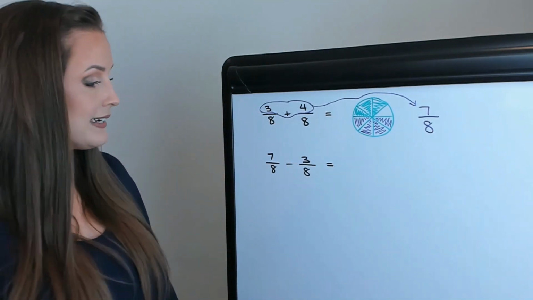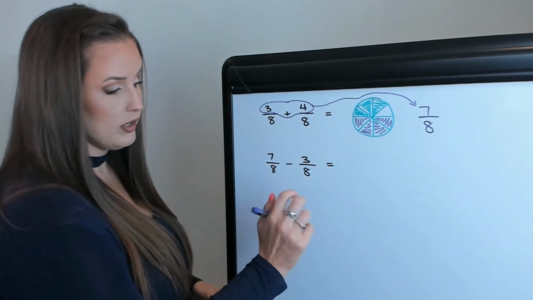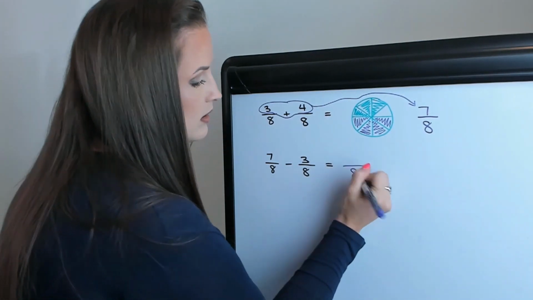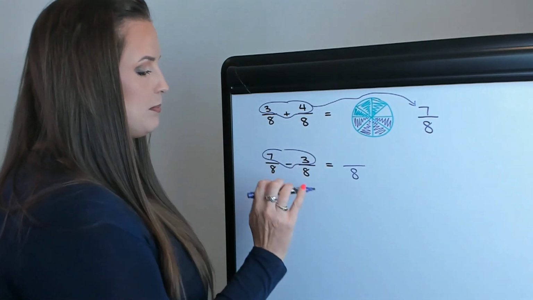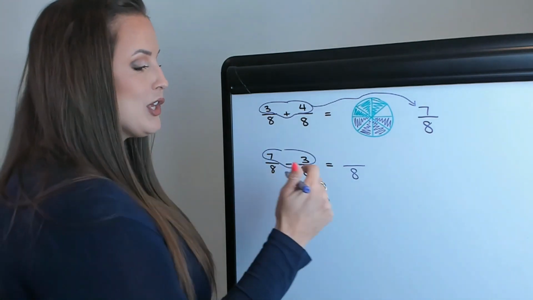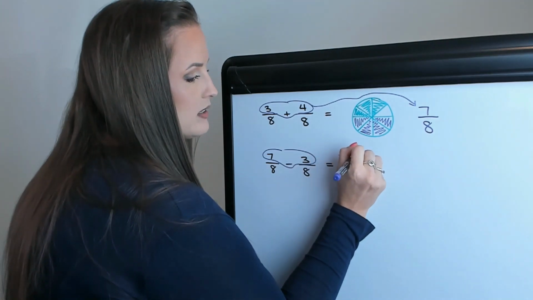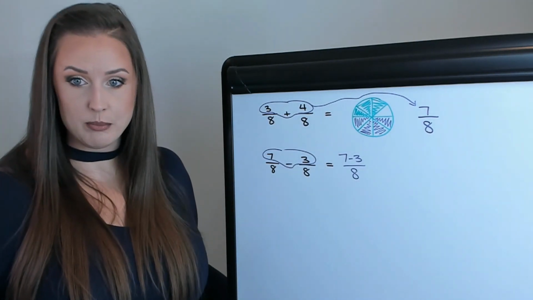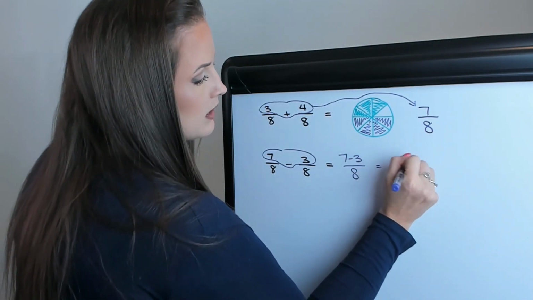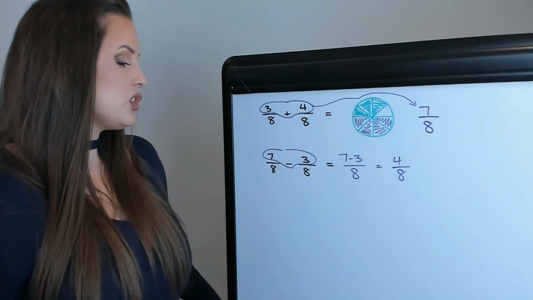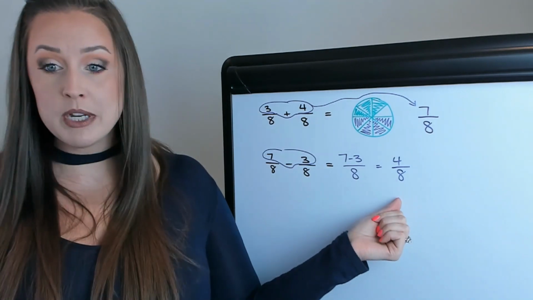Now, if we're subtracting, same thing. We've got our denominator already the same, so we're going to leave that as an 8. Then we're going to subtract. Notice I kind of dip down and include the sign here. You can also write it like this. Write whatever the exact numbers are on top and then solve it from there. So we end up with 4/8. So when you're subtracting, we come up with 4/8.